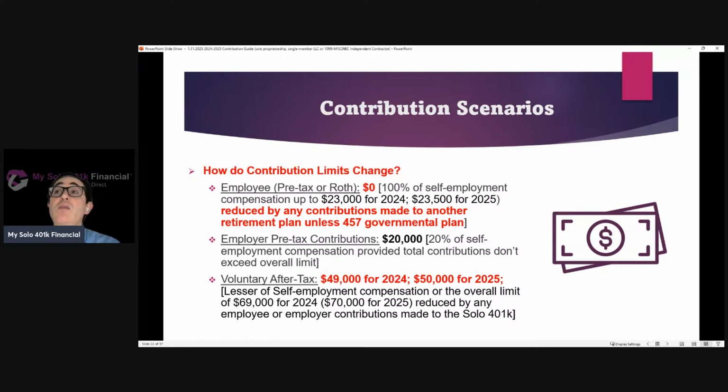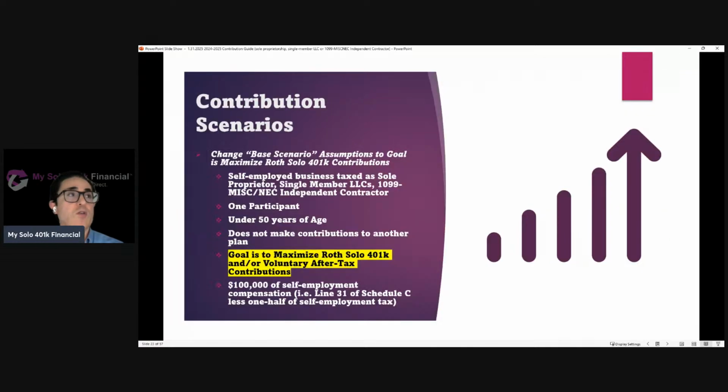So they're going to be able to make that same 20% of $100,000 contribution as a pre-tax employer contribution. And now they can go all the way up to the overall limit as a voluntary after-tax solo 401k contribution, and then move those voluntary after-tax solo 401k funds to their Roth solo 401k. So for 2024, they end up with $20,000 in their pre-tax solo 401k account, $49,000 in their Roth solo 401k account. For 2025, they've got $20,000 in their pre-tax solo 401k account, and after they make that after-tax contribution and then move it to the Roth, $50,000 in their Roth solo 401k account.